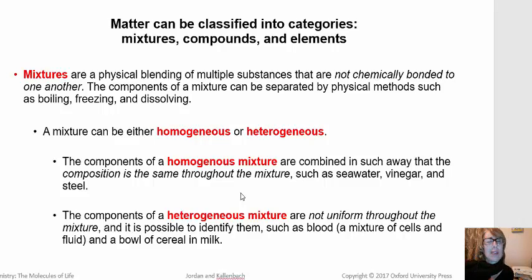Heterogeneous mixtures are a lot easier to identify as mixtures because we can visually identify at least two components. So for example, cereal and milk. We can see the difference between the cereal and the milk. Blood is another example of a heterogeneous mixture, which I did not know. I'm not a big fan of blood, but apparently if you let blood sit for a little bit of time, it begins to separate out into components, and so that means it's heterogeneous.